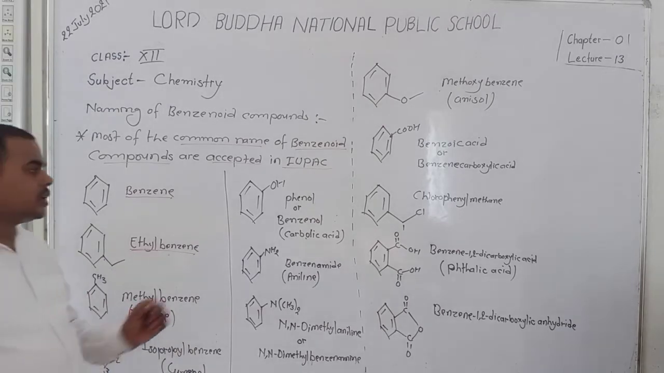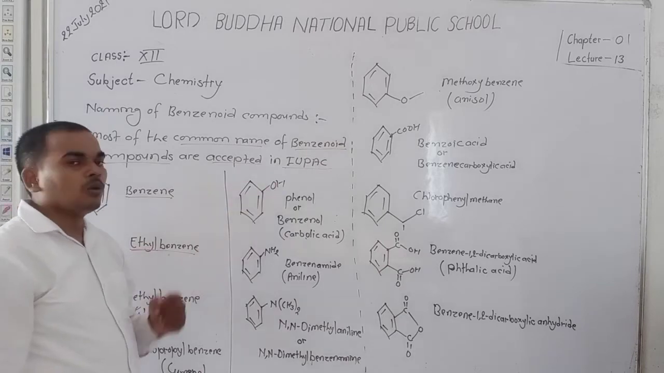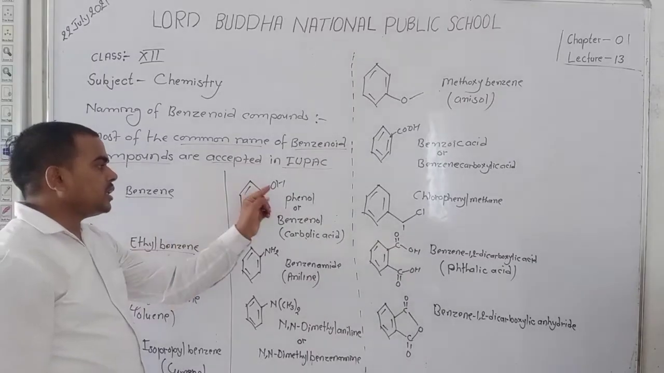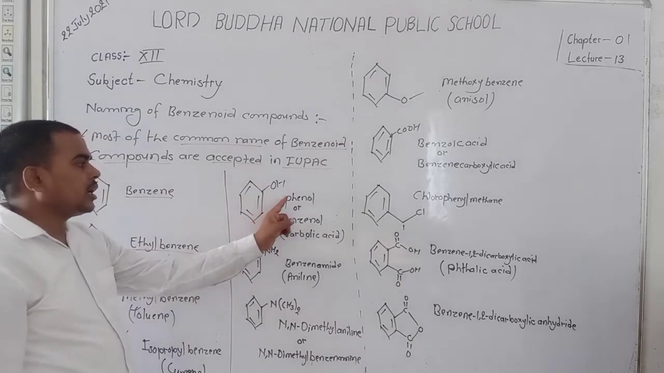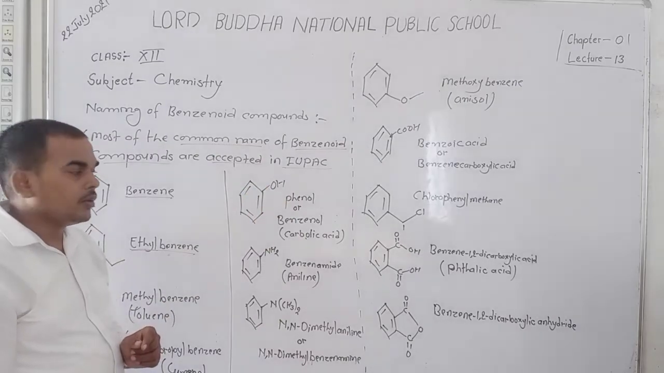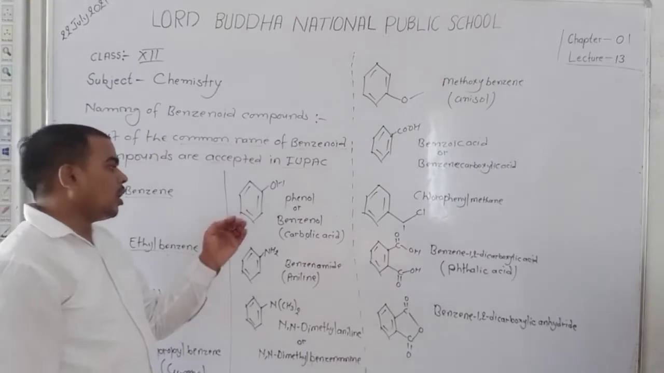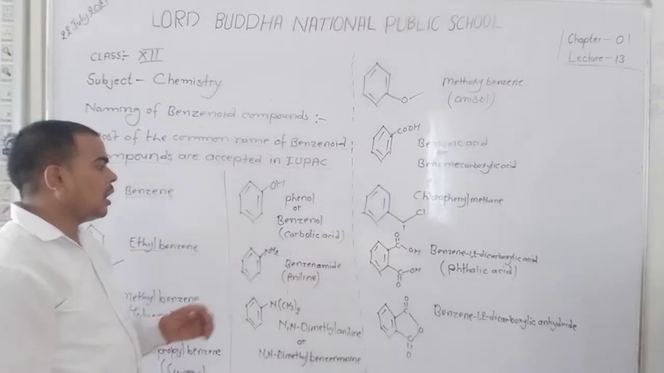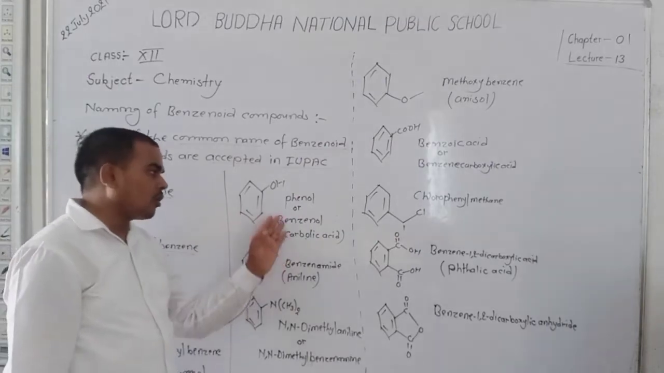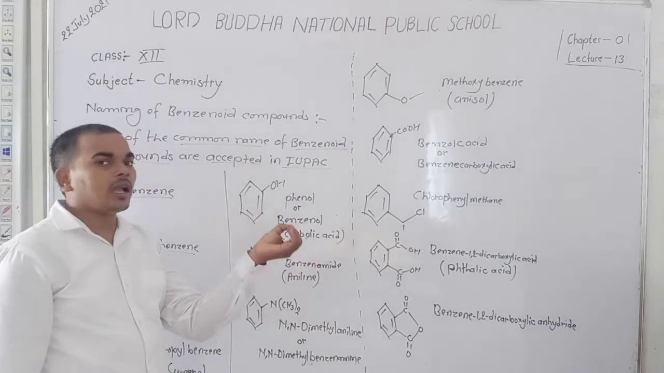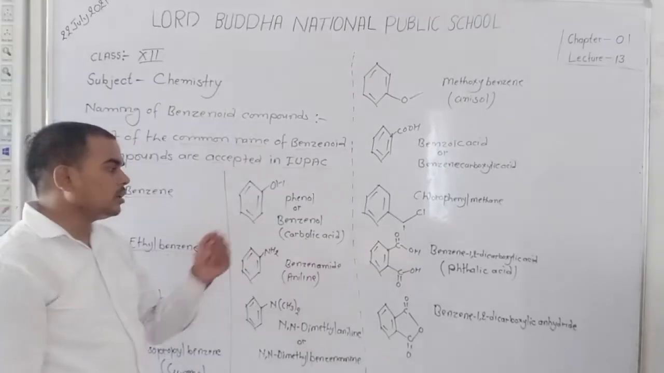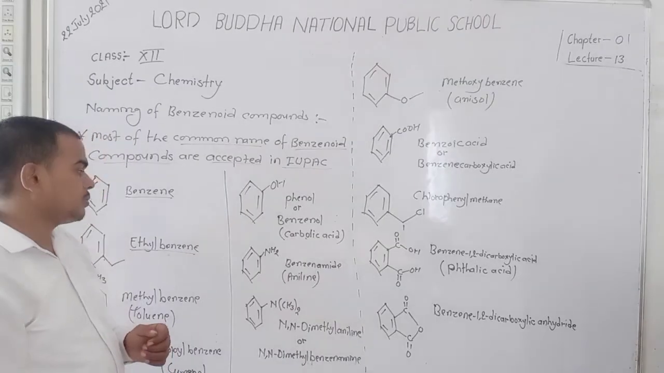Dear student, here a benzene ring is attached with the OH group. When OH is attached with a benzene ring, we say that it is phenol. It is phenol, and also known as benzenol. Phenol is also known as carbolic acid.